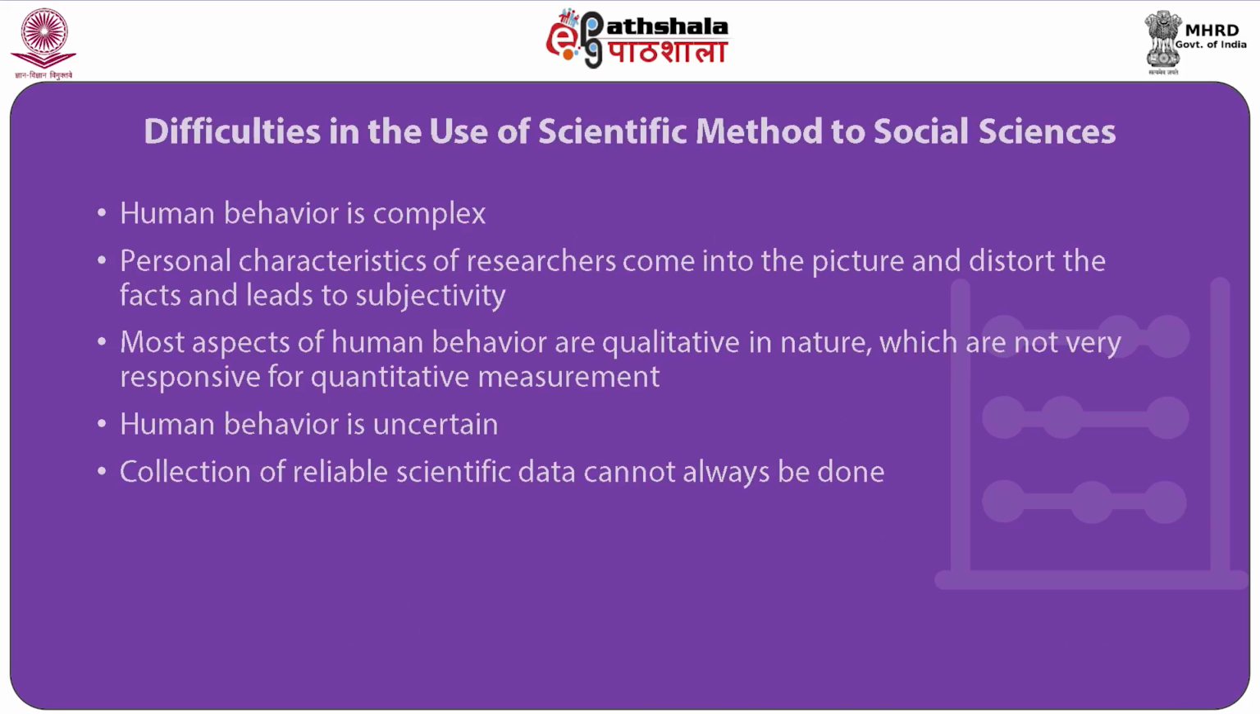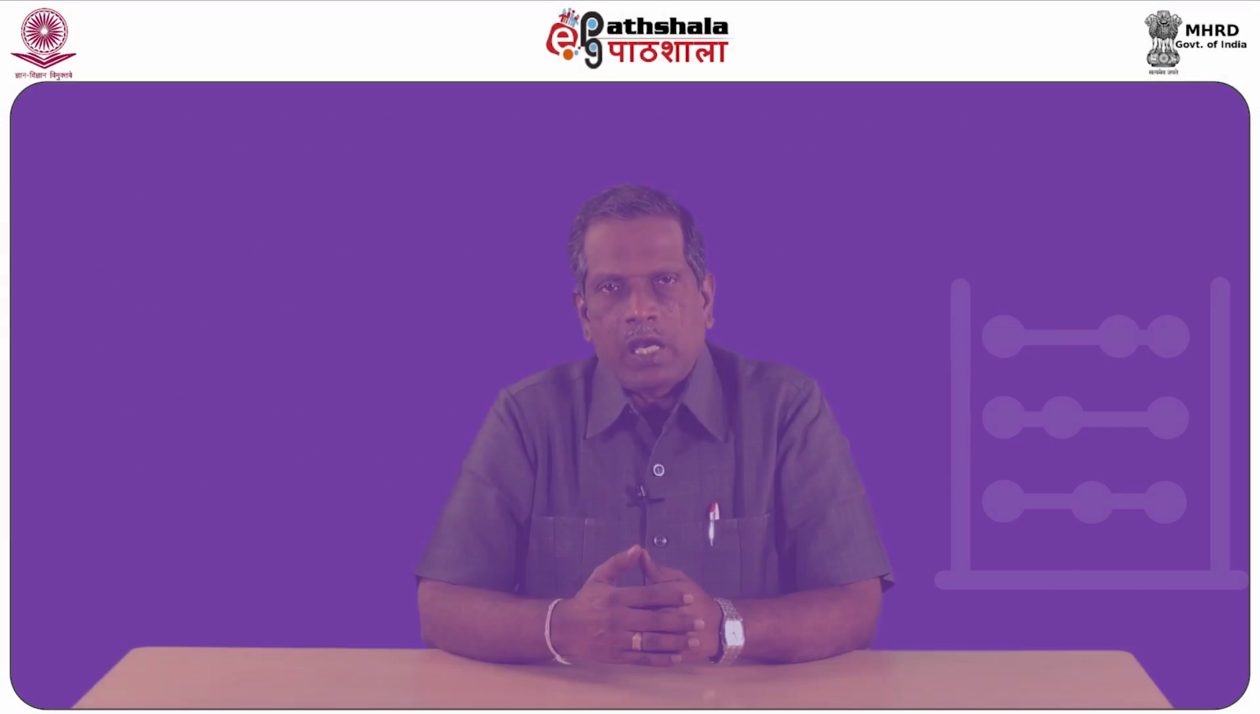Having understood the intricacies of the scientific method, we will try to see what are the difficulties in the use of scientific method in social sciences. The first and foremost one is that human behavior as well as social phenomena are complex as well as varied across and within societies and cultures. Hence, it is very difficult to study the same with the scientific approach.